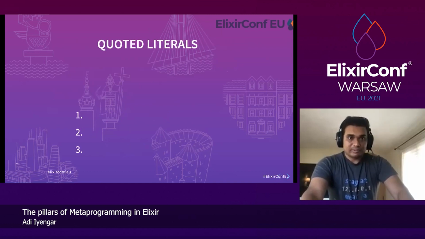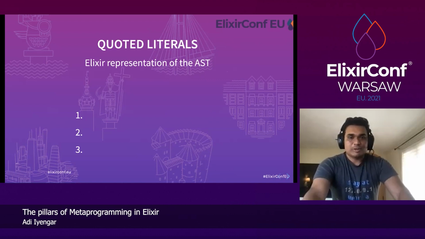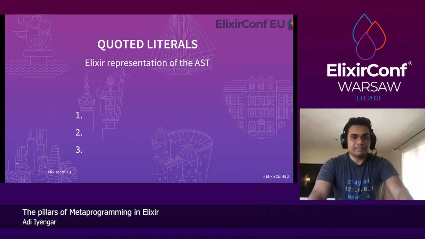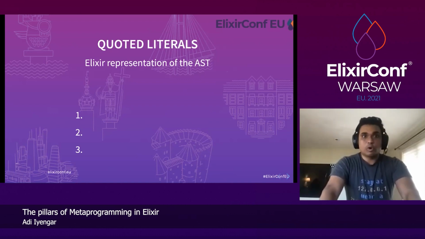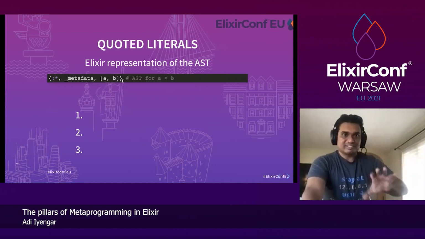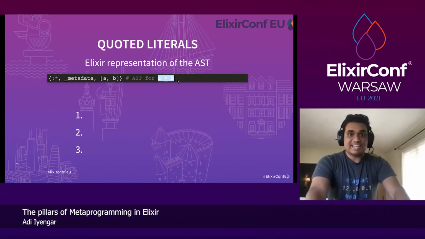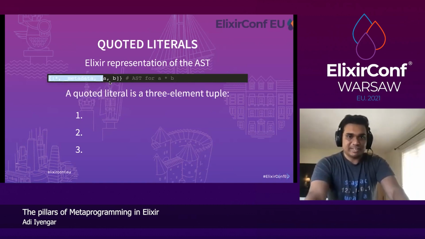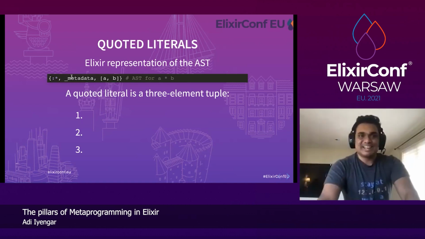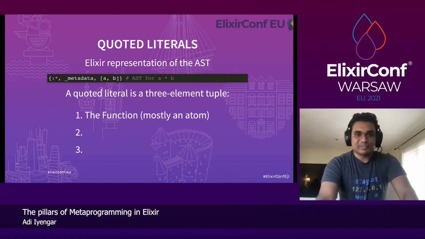So let's talk about quoted literals, or quotes. Quoted literals in Elixir are the Elixir representation of the abstract syntax tree, AST. AST, for those who don't know or don't remember, is the tree representation of all the tokens of your code that happens after syntactical and lexical analysis. So here's the Elixir quoted literal, the Elixir representation of the AST for A times B. As you can see, it's a 3-element tuple. It feels weird to say something is a 3-element tuple, but anyway, a quoted literal is a 3-element tuple.